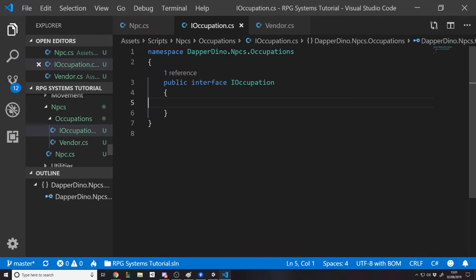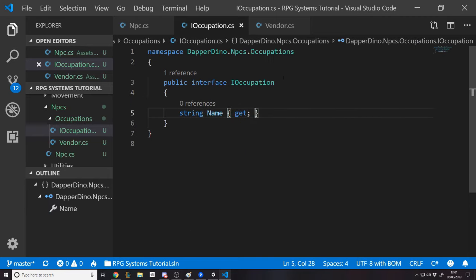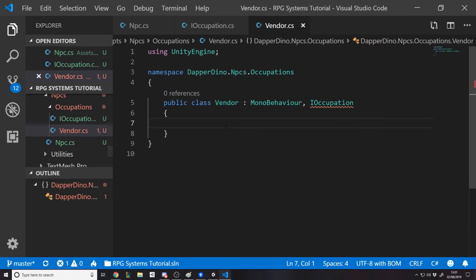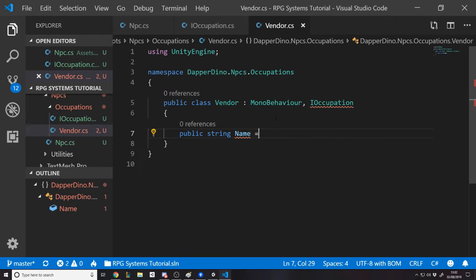Okay, Bob's going to want to sell us some items, for example. So an occupation is going to need a name, such as vendor or whatever, right? So we're going to say string name get. We want to be able to get a name string from the vendor. So it's telling us there's a problem. So we're going to say public string name returns the name. So for vendor, for now we can just say vendor, right?